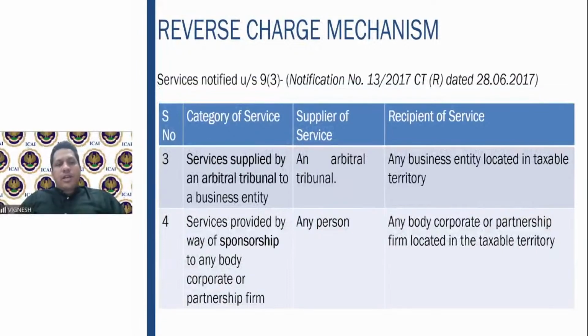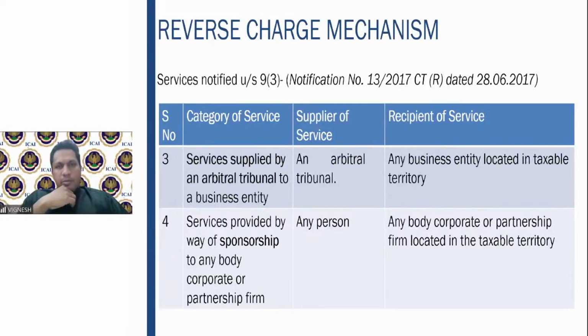Then services supplied by an arbitral tribunal to a business entity. Who is the supplier of service? Arbitral tribunal. What is an arbitral tribunal? It is something like a court which settles disputes at a lower level before it goes to the high courts or the supreme court. The recipient of the service here is a business entity located in the taxable territory.